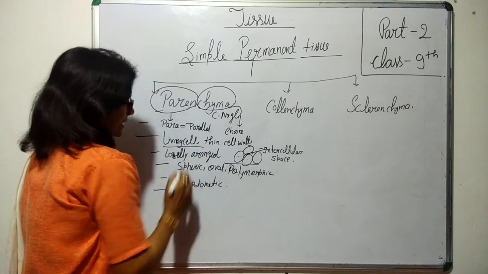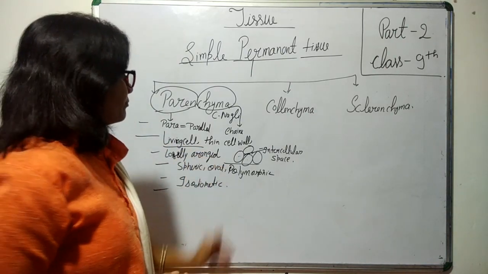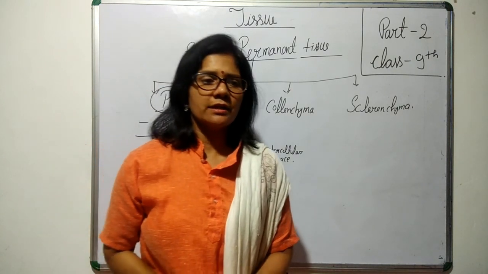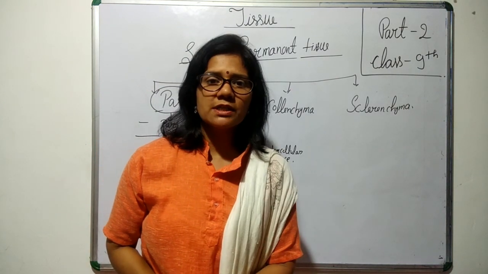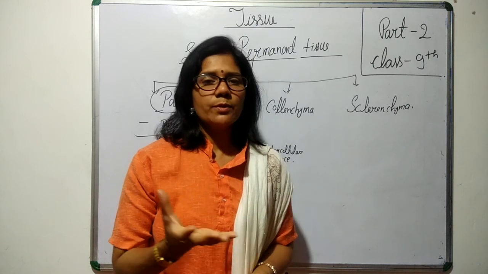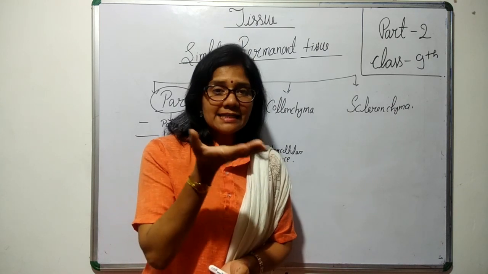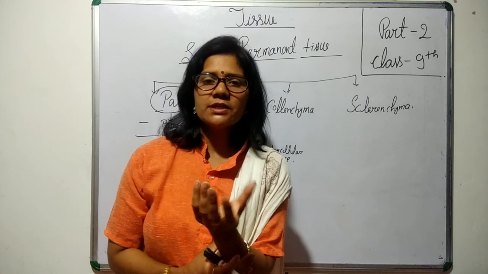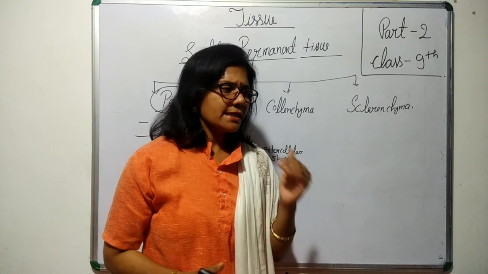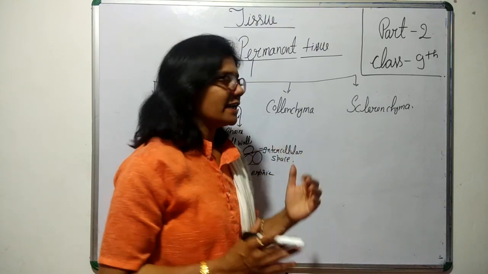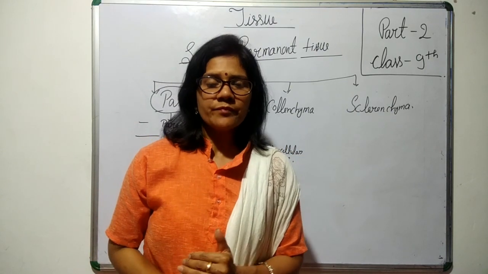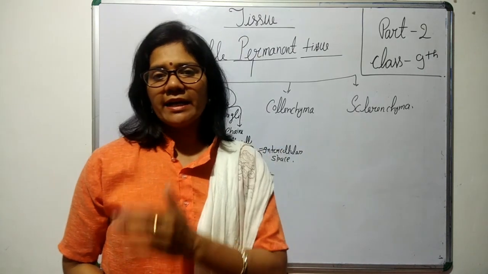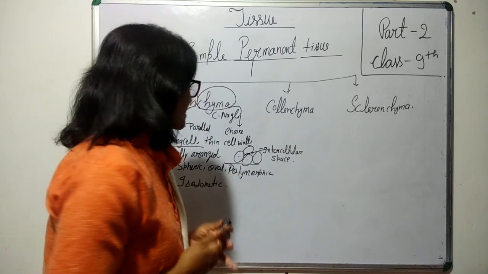All the cells are living. They perform many functions like storage, secretion, respiration, photosynthesis. Sometimes they also provide strength, and they provide buoyancy to the plant. On the basis of these functions, parenchyma specifies itself and divides again into many types. So let's see what these are.